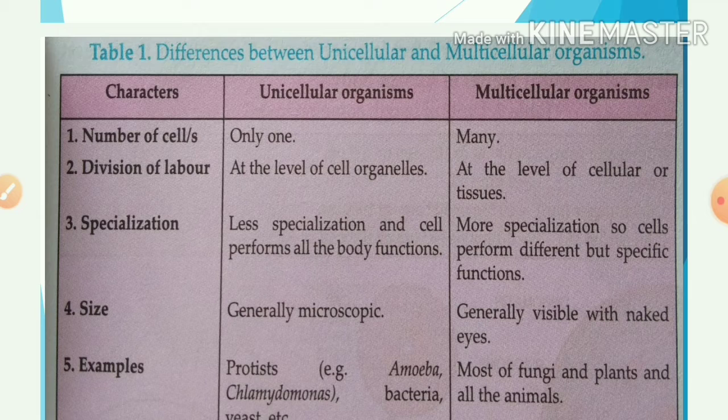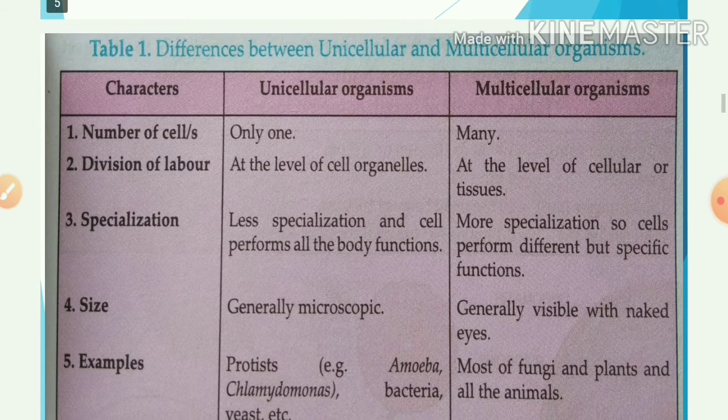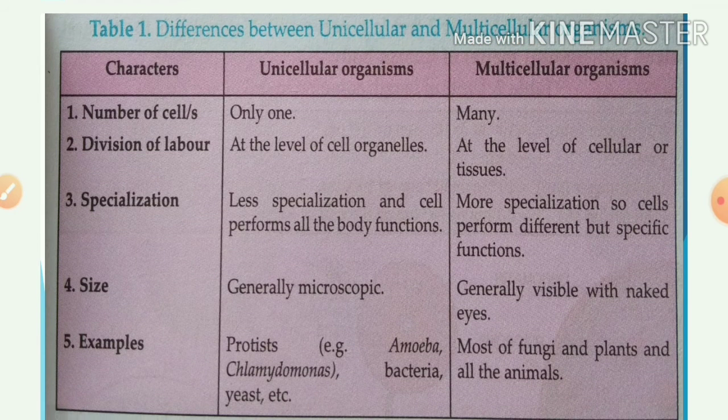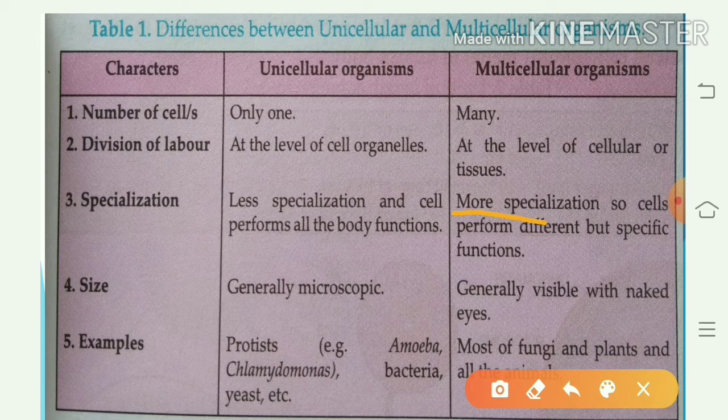Specialization: in unicellular organisms, the cells are less specialized and the cell performs all the body functions. But multicellular organisms are more specialized.